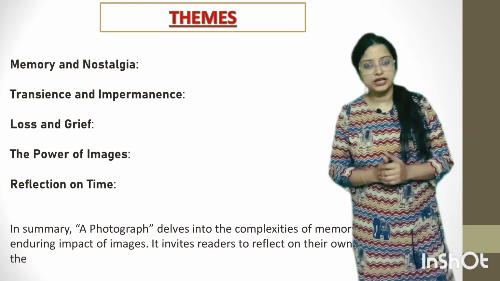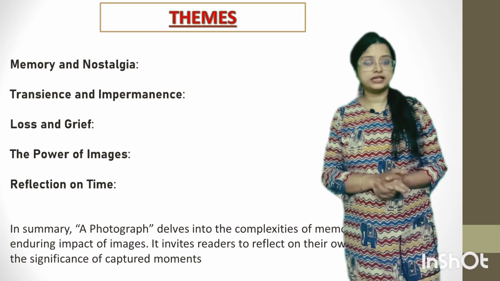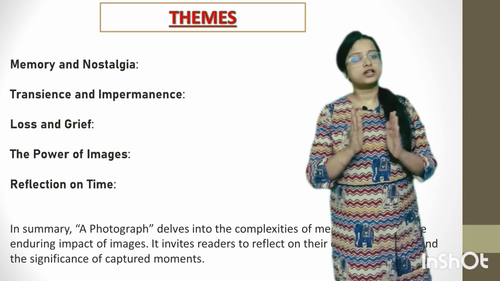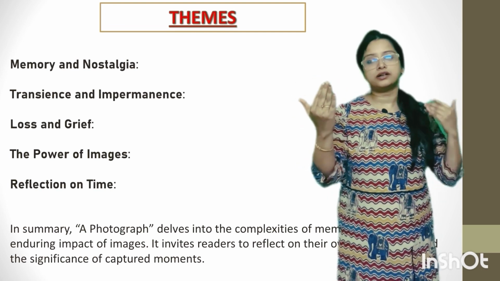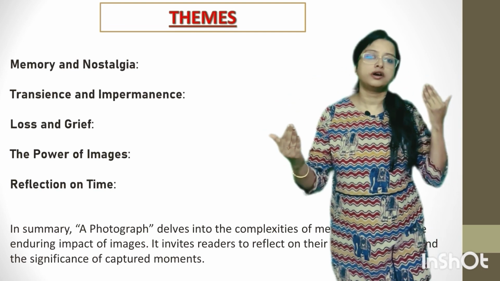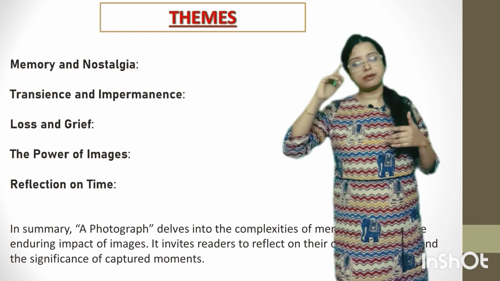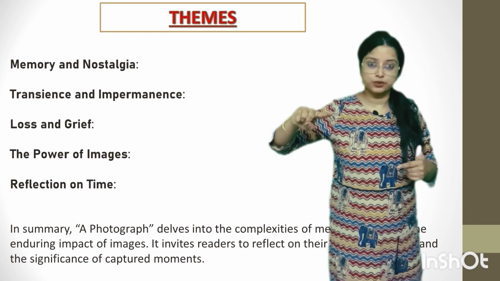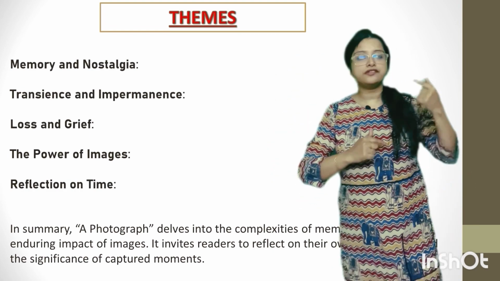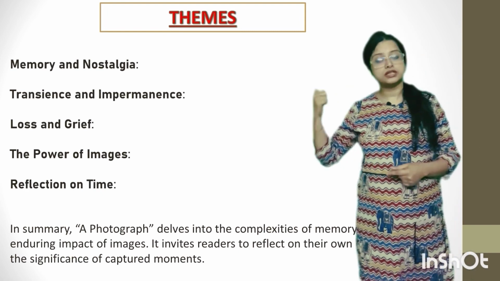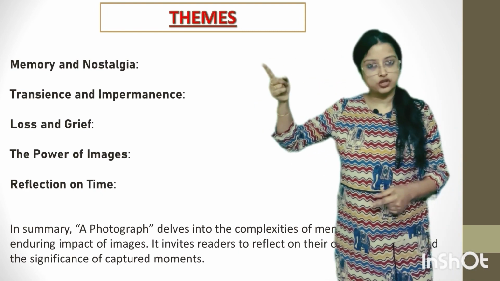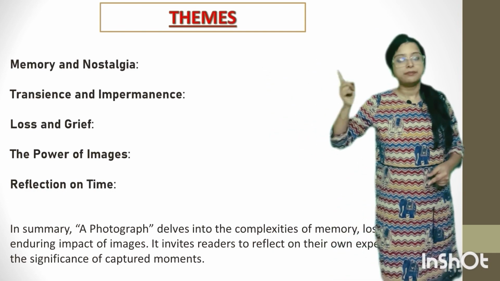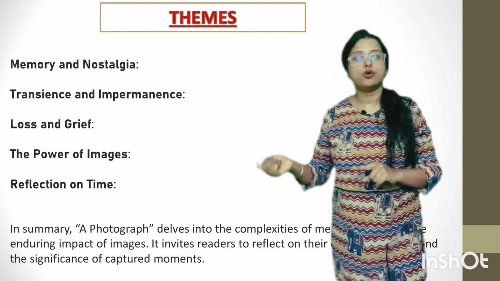First one is memory and nostalgia. I have told you a very significant theme of this poem. The photograph serves as a powerful trigger for memories, okay? The photograph reminds the speaker of her mother, and it reminded her of her past, her childhood days. The speaker reflects on the past, remembering her mother's laughter and the beach holiday. The mother remembers the beach holiday. It was her memory and nostalgia, that she wanted to go back to that time.